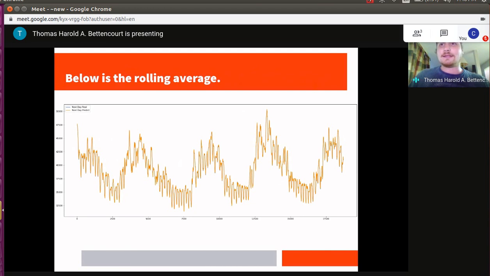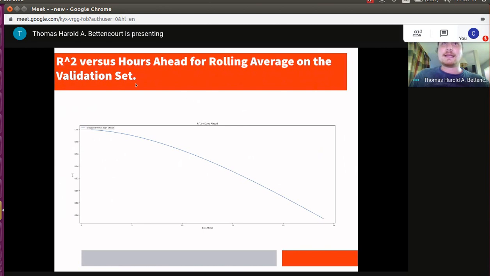This graph will also help illustrate that point, which shows the predicted versus the real values. You can see that they essentially overlap entirely. As you can see here, we have a graph of the R-squared versus the time ahead. And you can see that it drops off very sharply from a very high value to what is still a high value, but which is substantially different from the initial value.